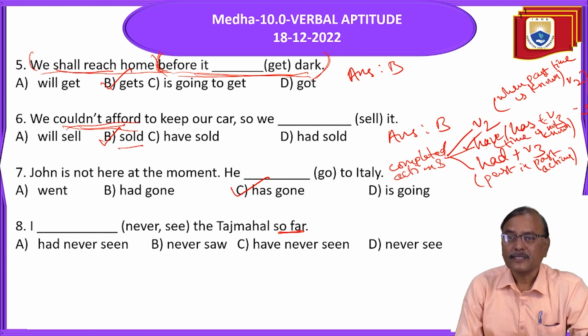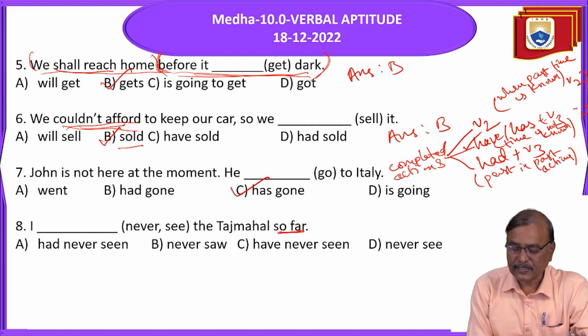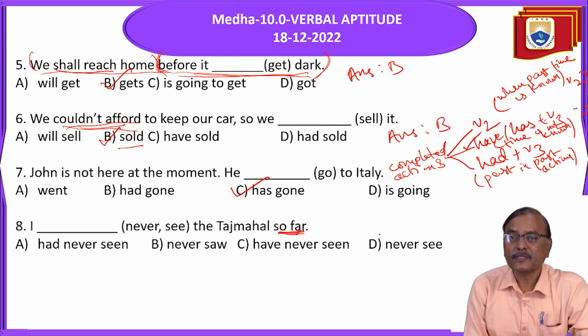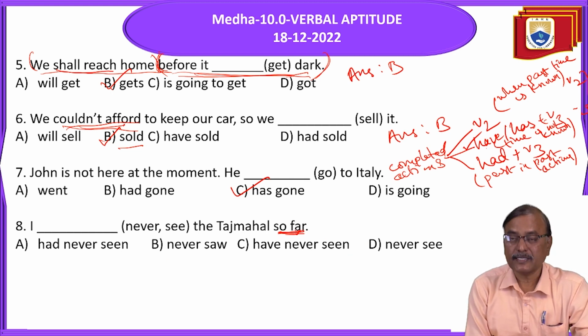So past to present means so far, yet, still. When such words come in the negative sentence, we use present perfect only. I have never seen the Taj Mahal so far.